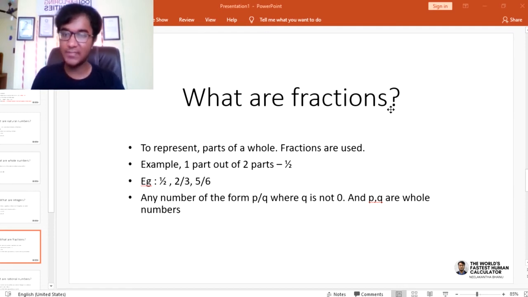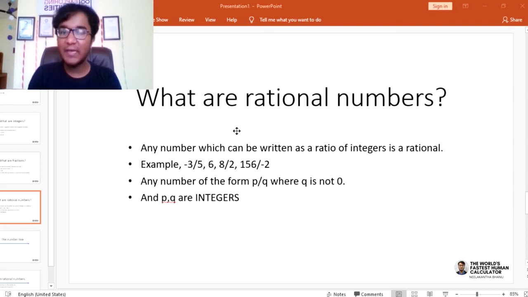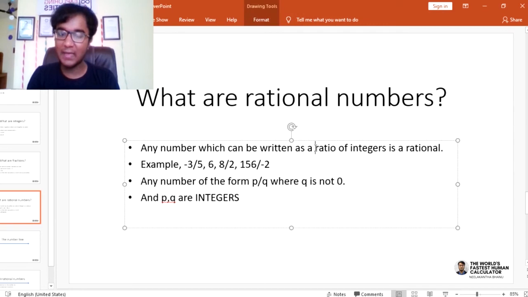What is a ratio? Ratio means having p out of q parts. The numbers which can be written as a ratio p is to q, which means p by q, p parts out of q parts. Any number which can be written in the form of p parts by q parts is called a ratio, right?